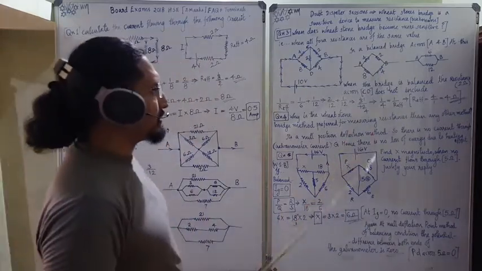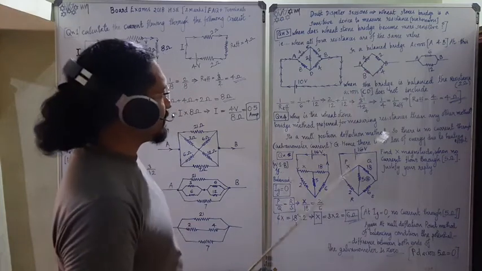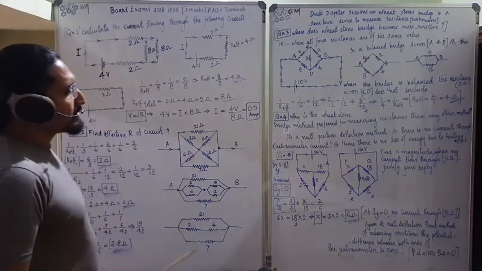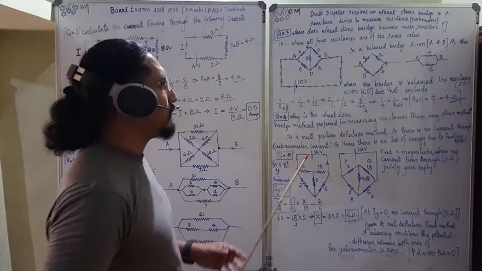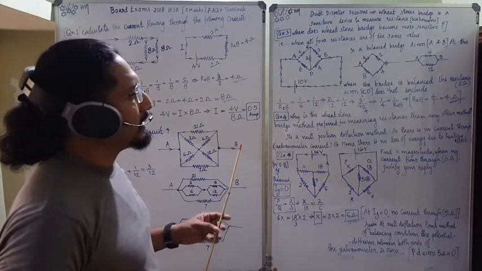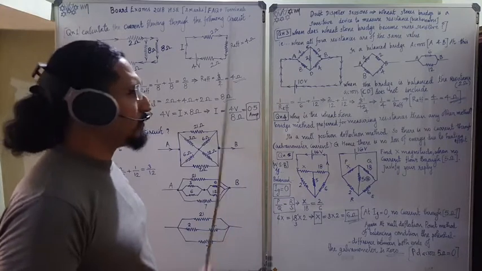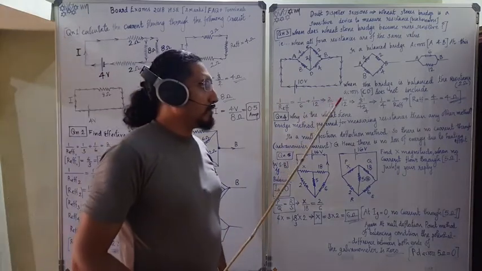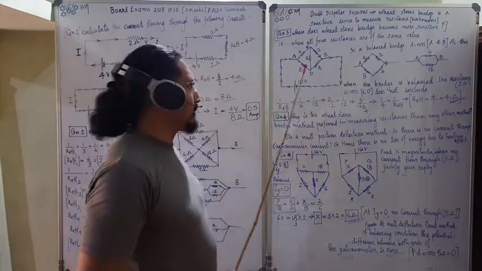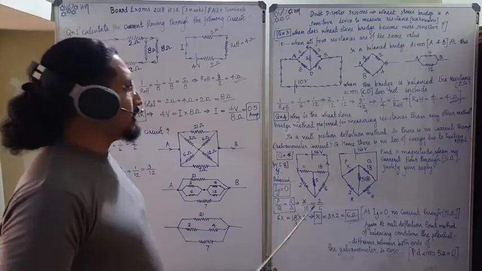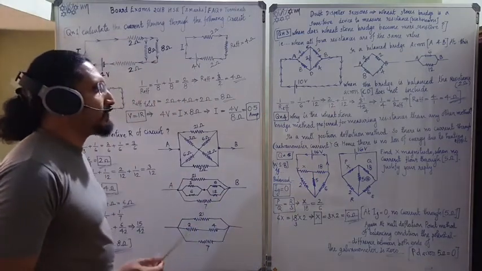These are all asked in board examination questions. Then the next question goes like this. Why is the Wheatstone's bridge method preferred for measuring resistances over any other method? Because this is a null point deflection method.